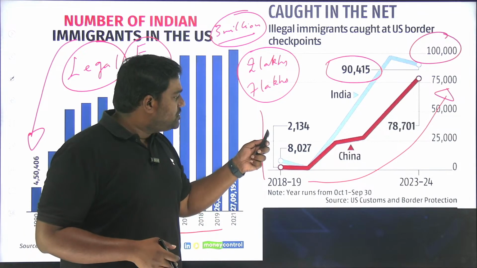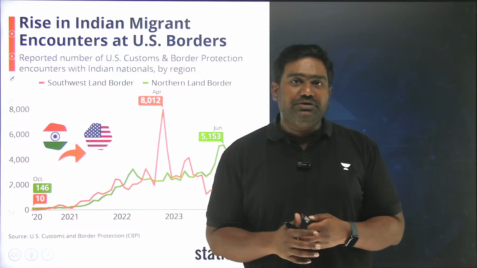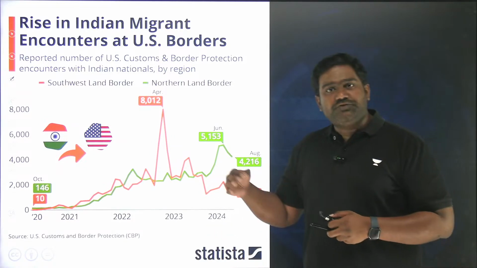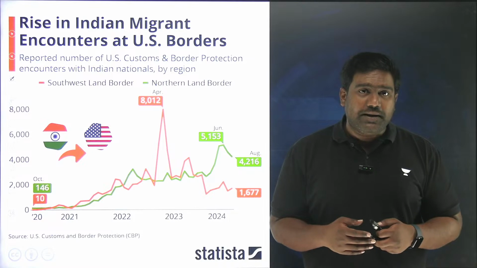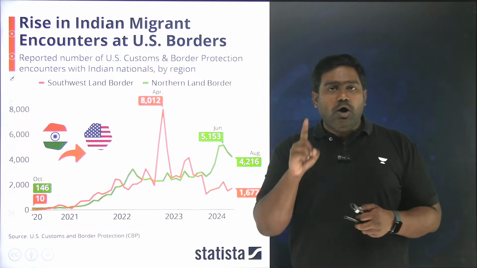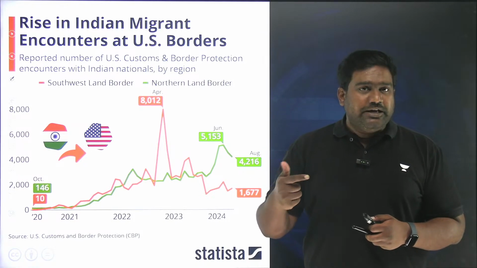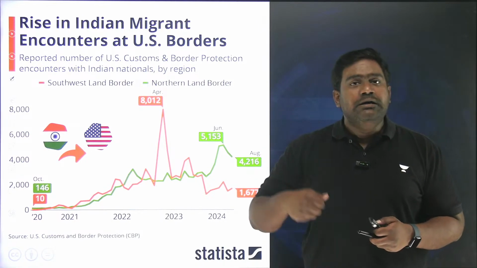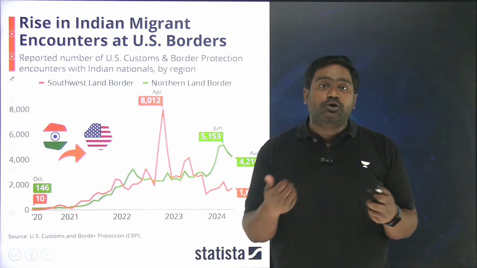Now the question is, why are Indians so desperate to get out of the country? What should India do about this? This is a big question, not just for our foreign policy, but for our developmental policies as well, our economic policies as well. Because clearly there are 2 reasons why Indians are leaving the country. One, out of desperation. They need better opportunities. They're not finding jobs. They don't have good education and skills in our country. They're desperately moving out to seek better opportunities, a better life in another country at any cost, at any risk.